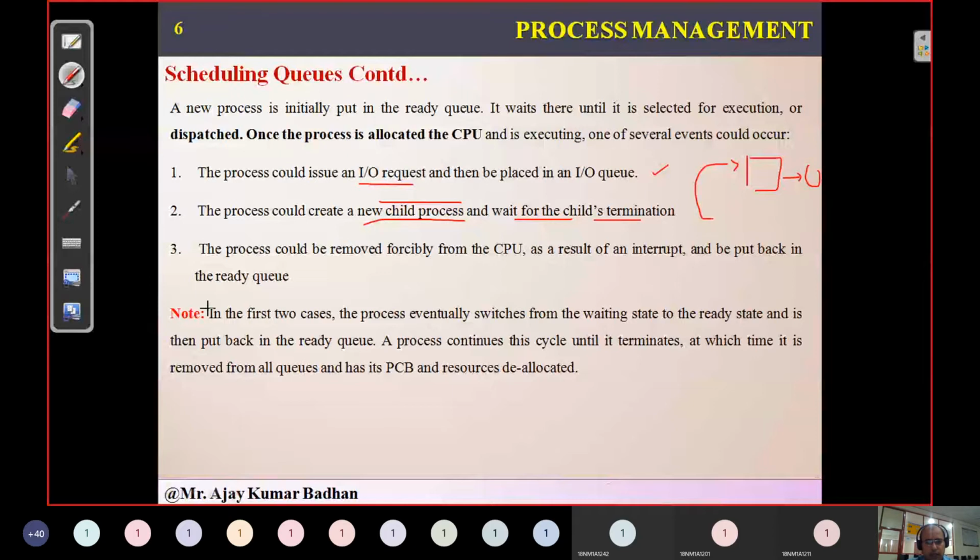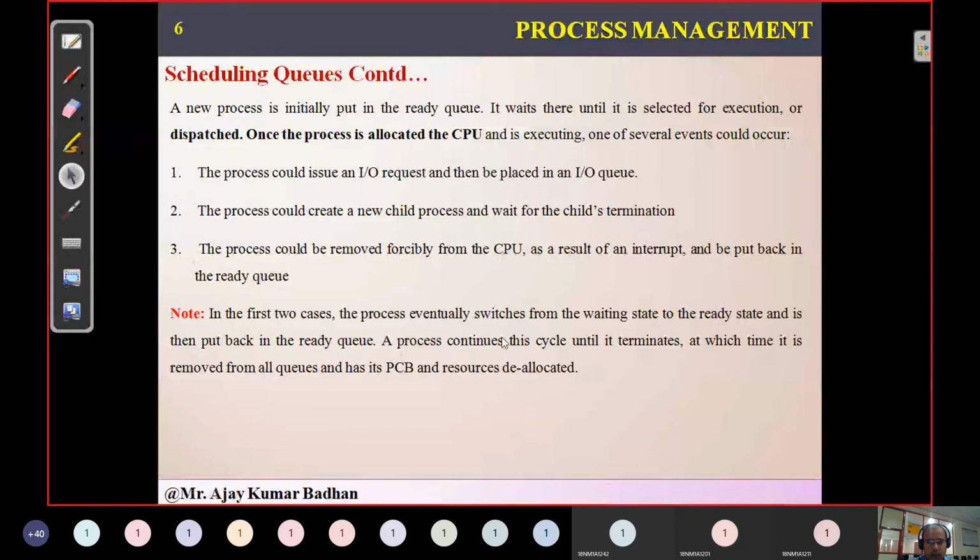And the last one, but not the least, is being forced out. Forcefully is nothing but high priority. Like I gave the example of the HOD sir. The HOD sir came, a high priority process came, so I have been forcefully asked to stop the class because he wanted to deliver some message to you people. That comes under this. Whatever we explained in the previous diagram is what is represented in this particular slide.